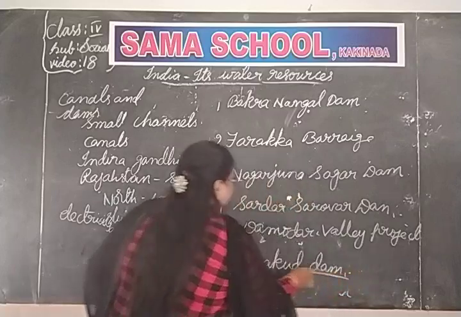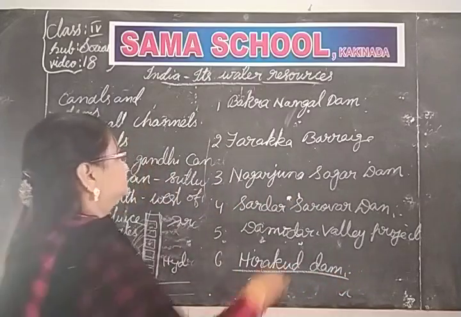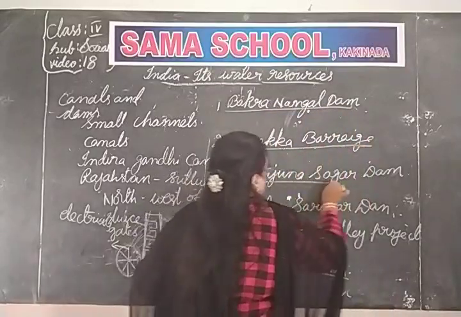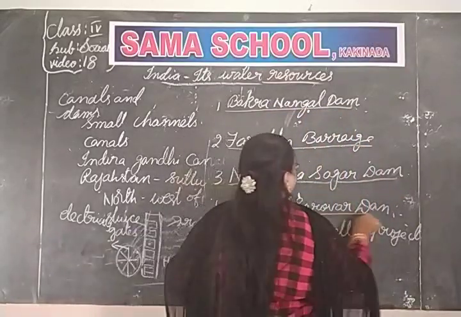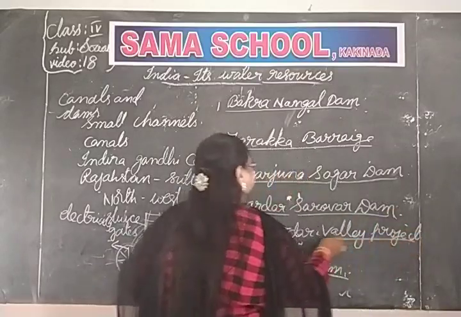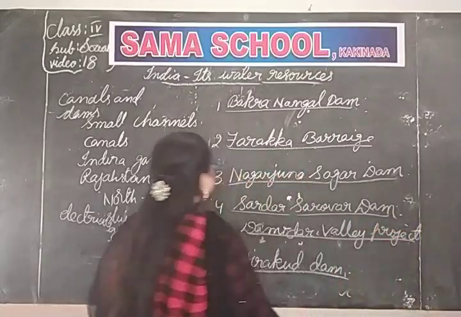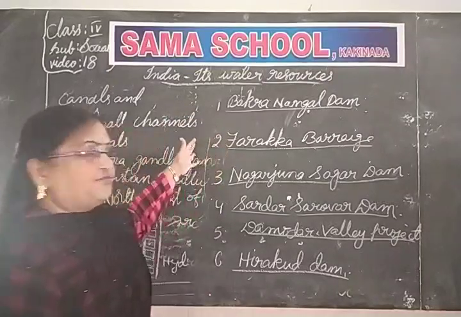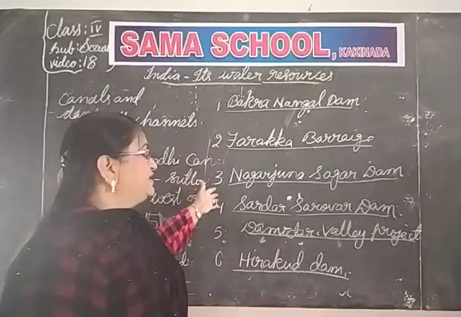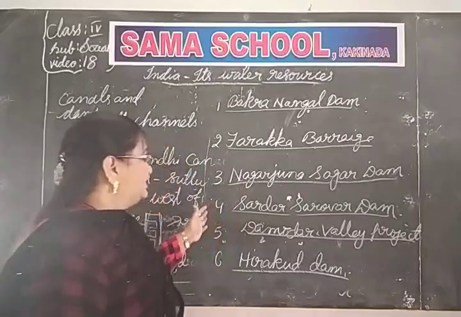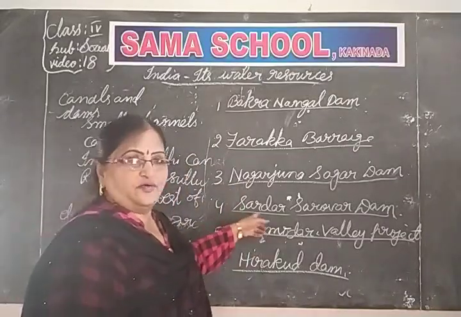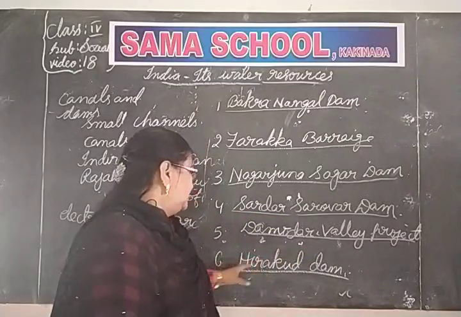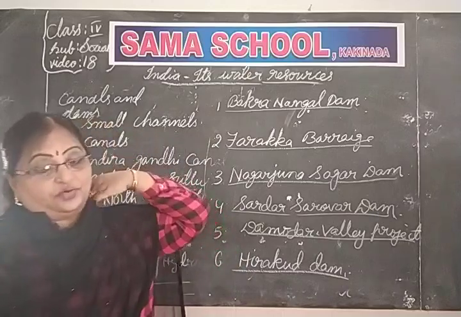All these are major dams. We have so many dams, but these are the major dams we have. What are those dams, students? One is Bhakra Nangal Dam. The second one is Farakka Barrage, the third one is Nagarjuna Sagar Dam, and the fourth one is Sardar Sarovar Dam. The fifth one is Damodar Valley Project, and the sixth one is Hirakud Dam.